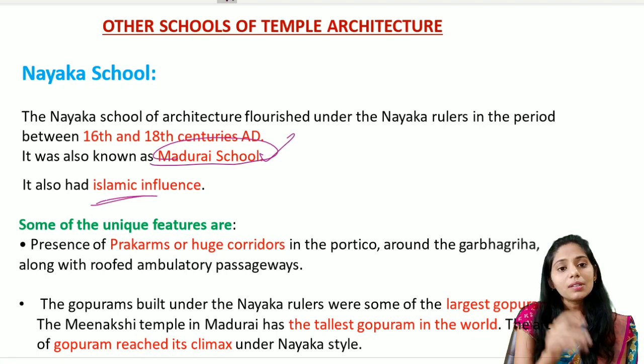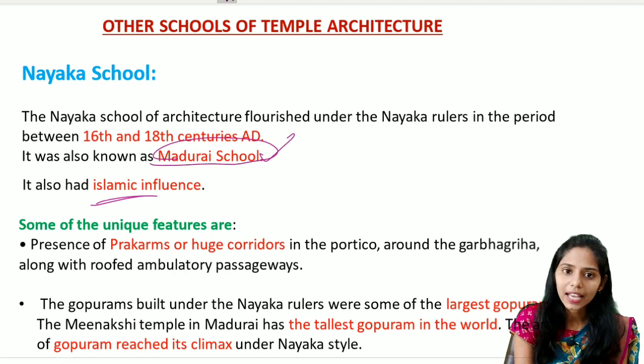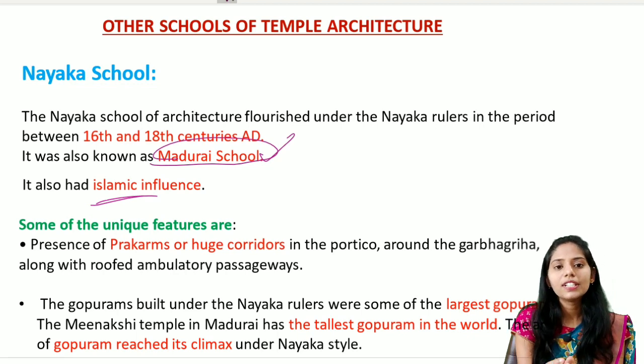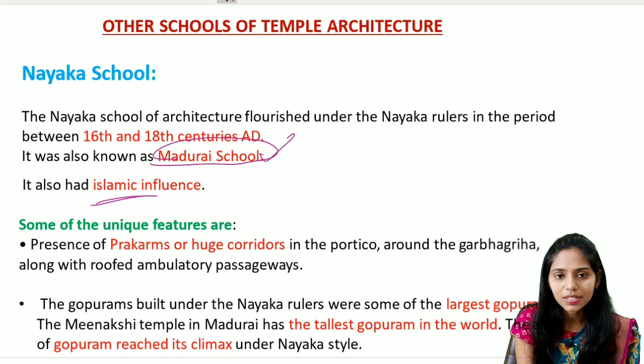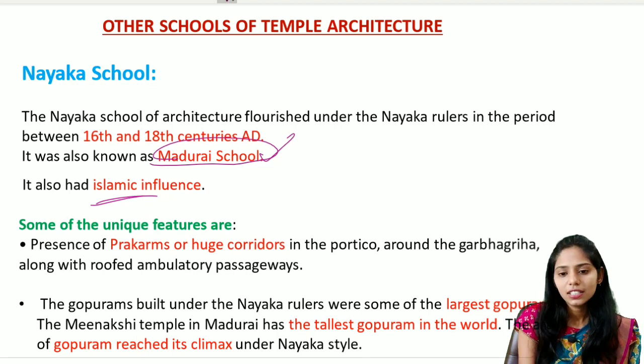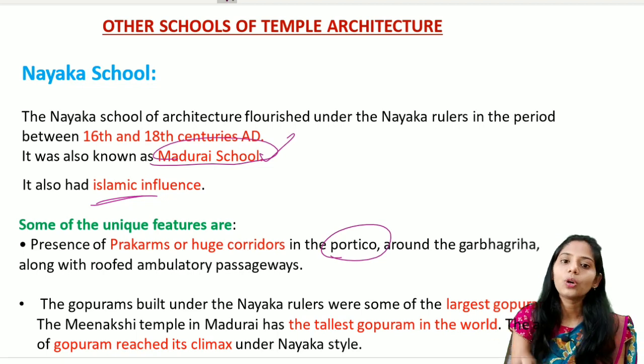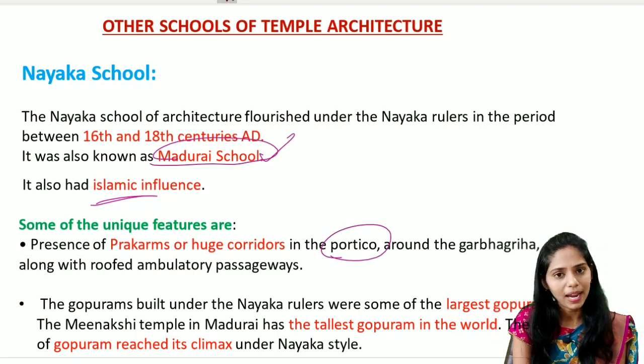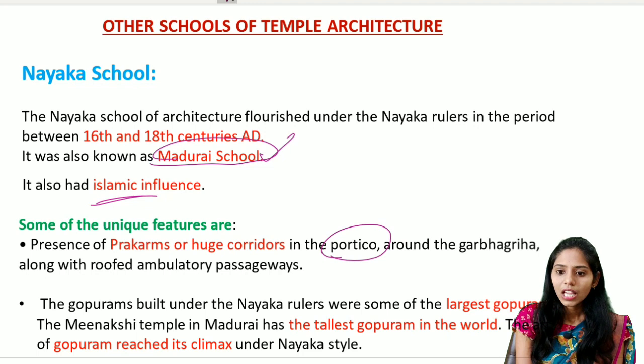There are some unique features present in this Nayaka school. The first one is the presence of the prakarams. These prakarams are huge corridors present inside the temple, and they are pillared, a portico mainly supported by pillars.